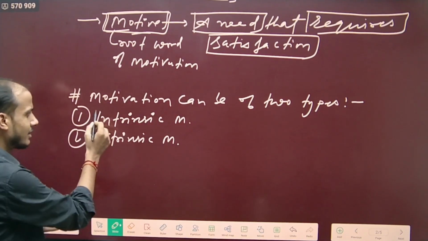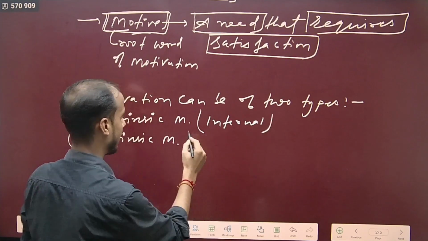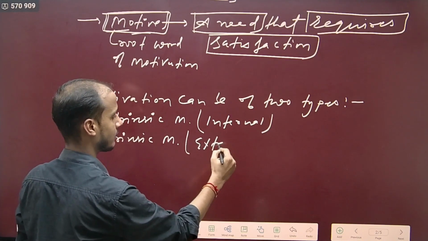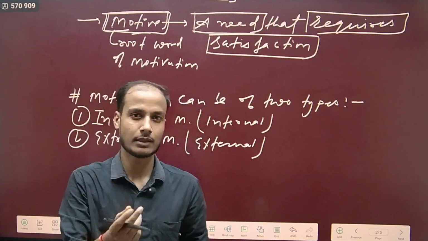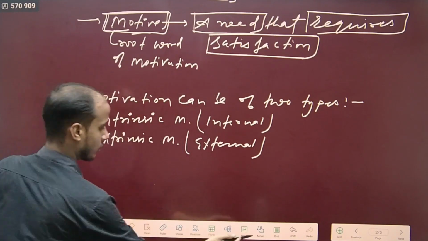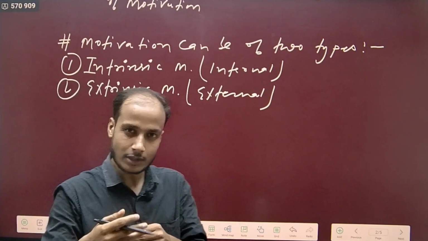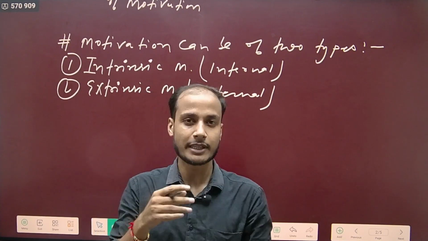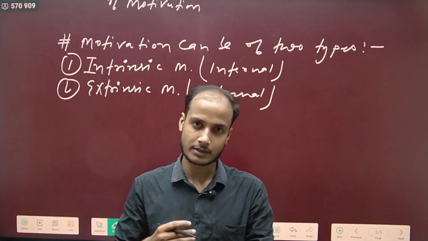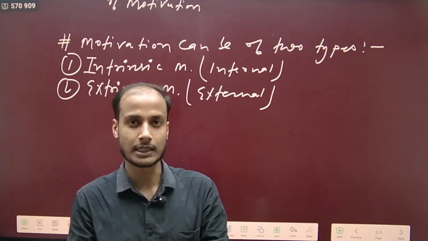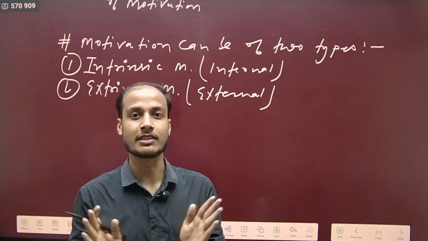This intrinsic motivation is also called internal motivation, and this is called external motivation. This is very simple, just pay attention, you will understand it in a very simple manner. So see, when we say intrinsic motivation, let me make you understand in this way. The desire to do something, if that desire is coming from within, from oneself, it is called intrinsic motivation.